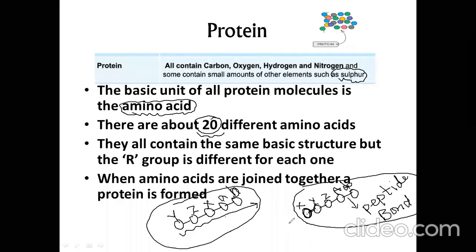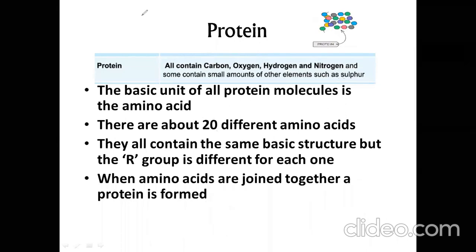It means proteins are different from each other in the sequence or order of amino acids. Okay, so for your understanding, remember the basic unit of protein is called what? Amino acid. And the bond between them is called what? Peptide bond.